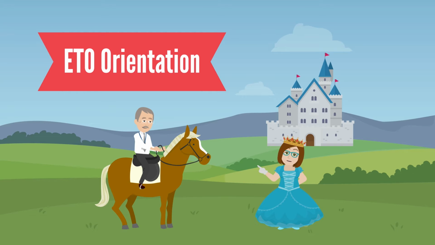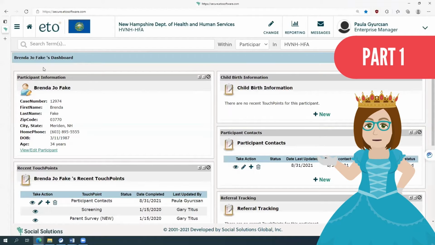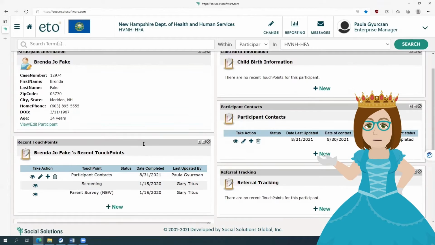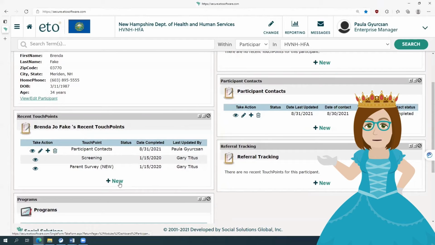Let's go! Today we're going to learn how to enter our participant contact for a home visit. I've already created one for Brenda Jo Fake, and we are going to get to it from the dashboard. So we are on her dashboard, and you would add a new contact over here, but since I already have one, we are just going to go to it now.